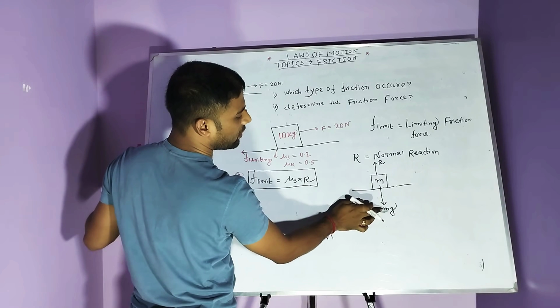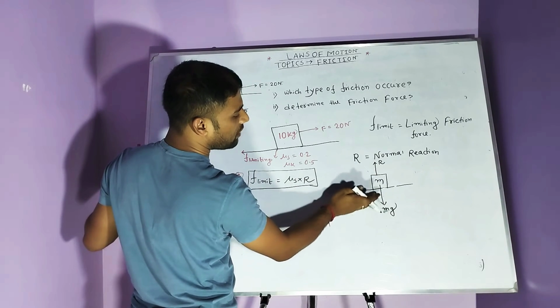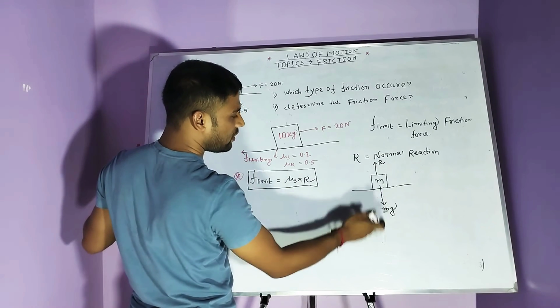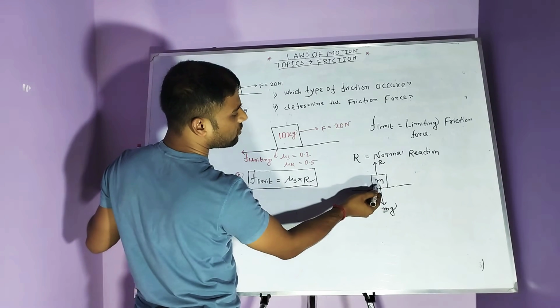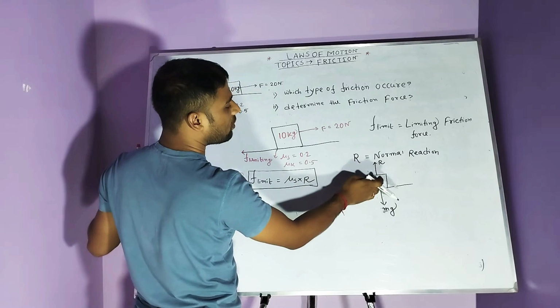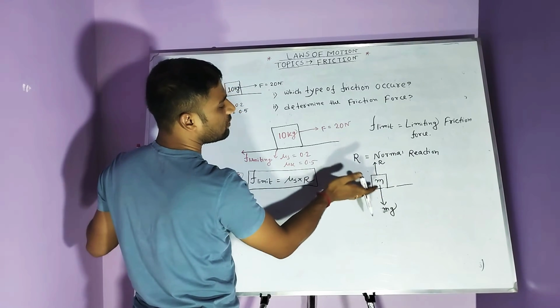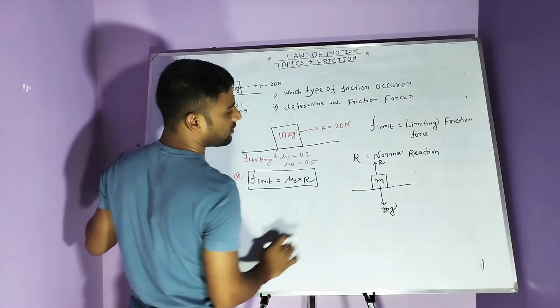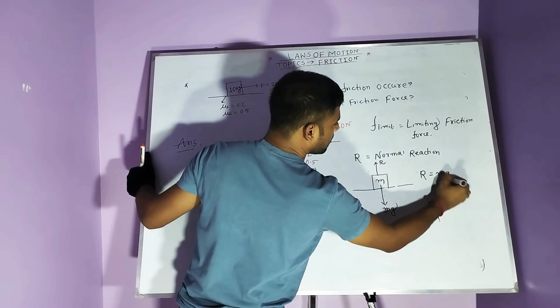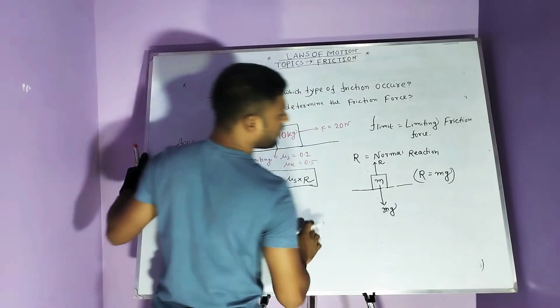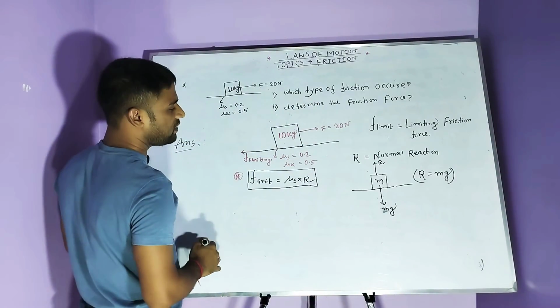The weight of the body always acts downward. According to Newton's third law, the ground creates an opposite force on the block. R and mg are balanced, so the body is at rest, in an equilibrium state. R is equal to mg.